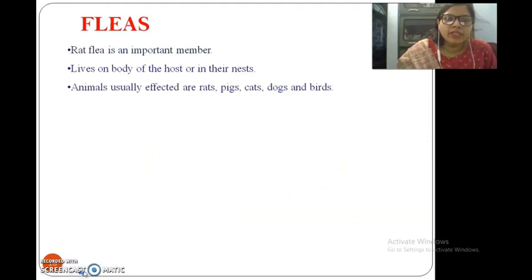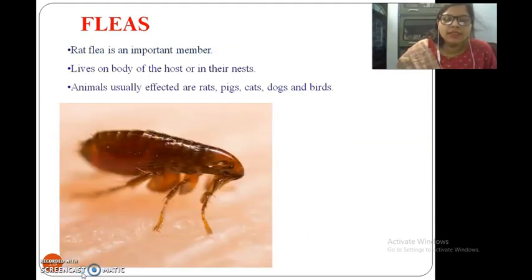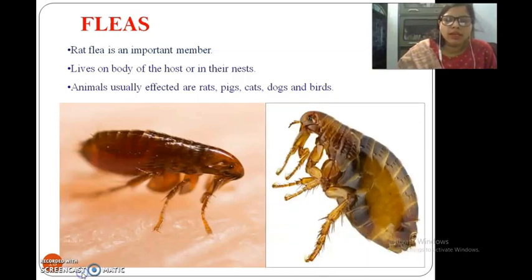After that, we have fleas. Among fleas, the rat flea is very important. They live on the body of the host and in their nest. Animals usually affected are rats, pigs, cats, dogs, and birds. You can see here the fleas have no wings. They have long legs and they usually jump. They have a head, thorax, and abdomen, three body parts.